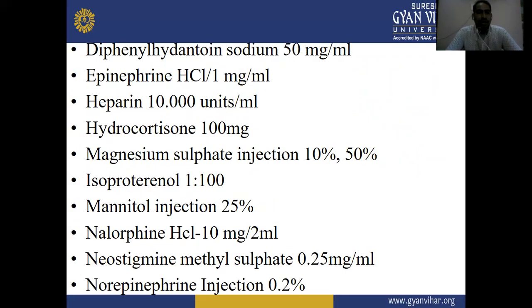Next one is diphenylhydantoin sodium 50 mg per ml, ephedrine HCl 1 mg per ml, heparin 10,000 units per ml, hydrocortisone 100 mg, magnesium sulfate injections 10% and 15%, isoproterenol 1 in 100 ratio, mannitol injection 25%, nalorphine HCl 10 mg per 2 ml, neostigmine methyl sulfate 0.25 mg per ml, and norepinephrine injection 0.2%.